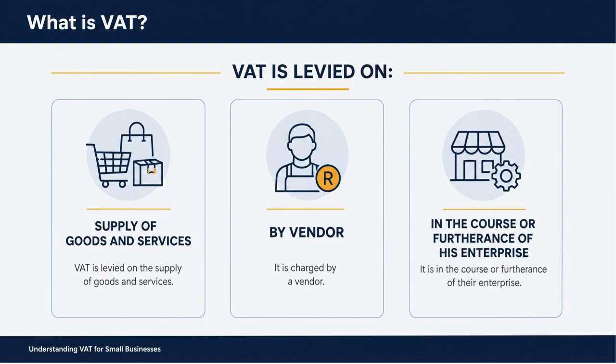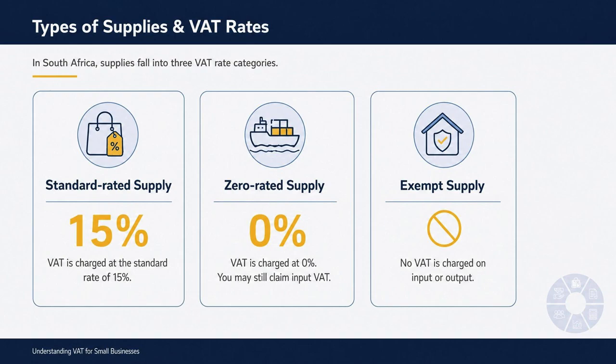Now that we understand what VAT is, let's look at the different VAT rates that apply in South Africa. VAT is charged at either the standard rate of 15%, the zero rate of 0%, or may be exempt depending on the type of supply. Understanding that these different VAT rates exist helps businesses apply VAT correctly and remain compliant with SARS. Stay informed, stay compliant, hashtag know your VAT.